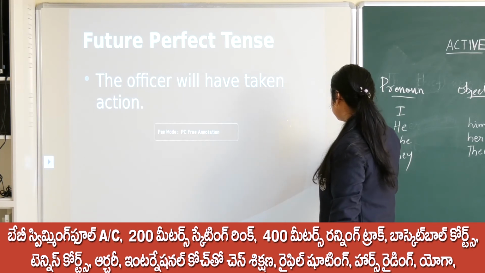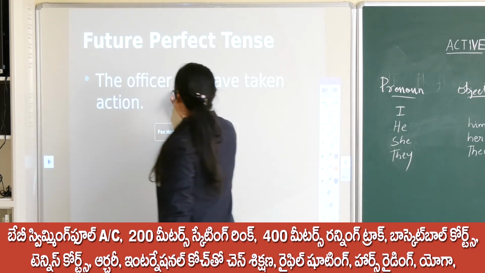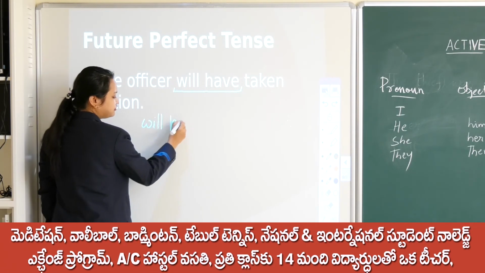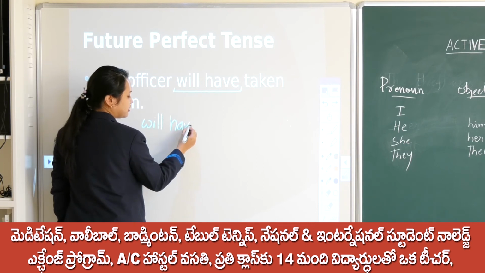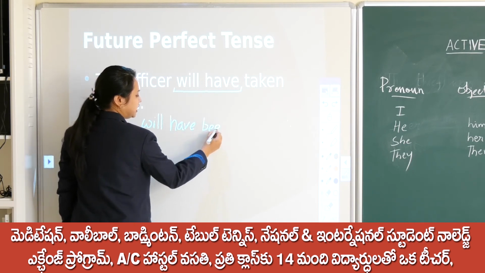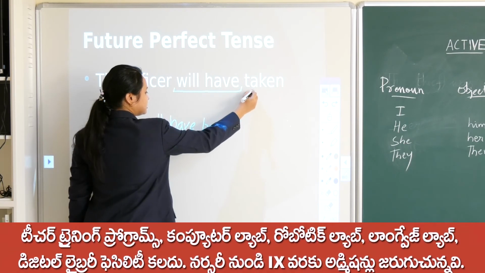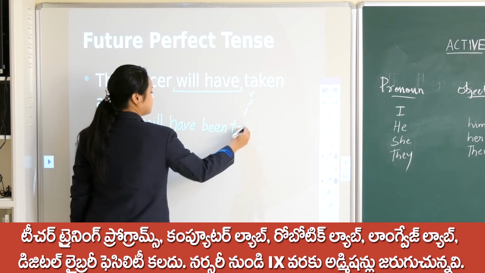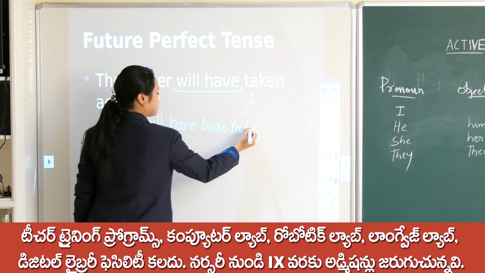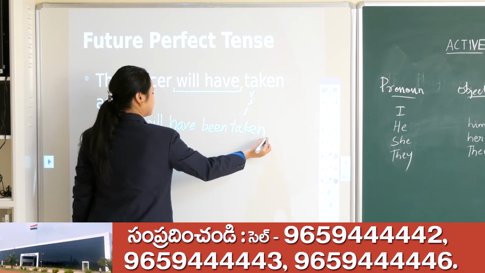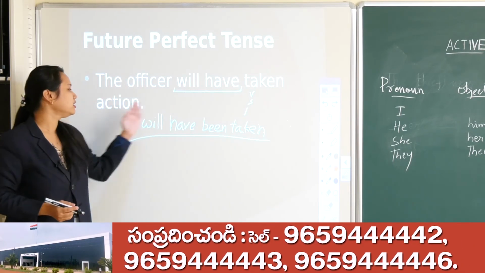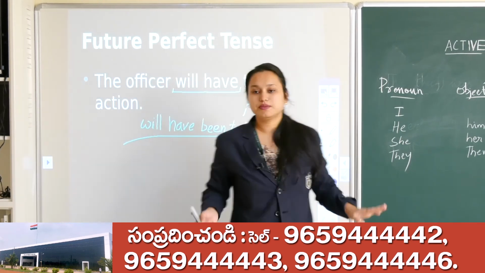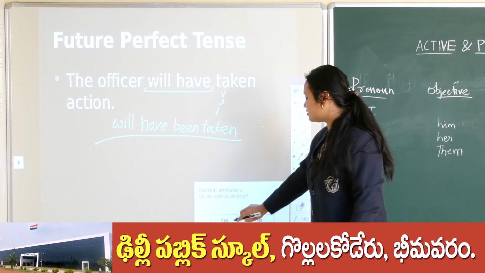What will change here? Will have will change into will have been. This taken, this is the V3 form, will come here. Will have been taken. The action will have been taken by the officer, right? I hope this is getting a little bit clear.